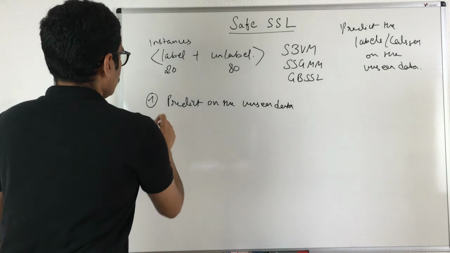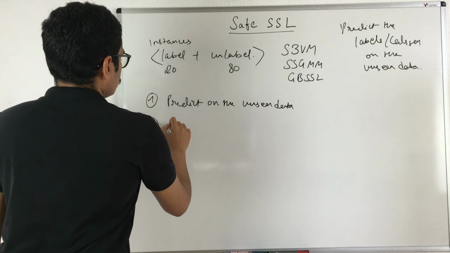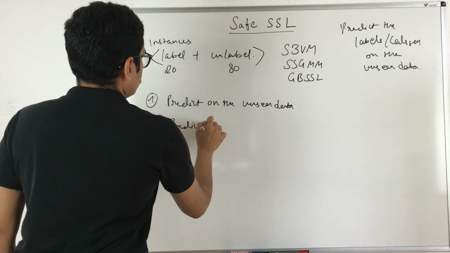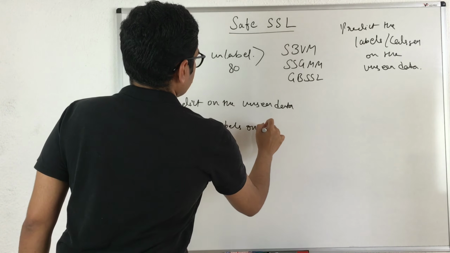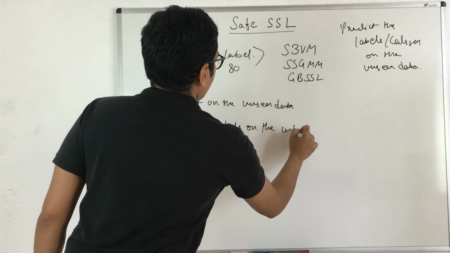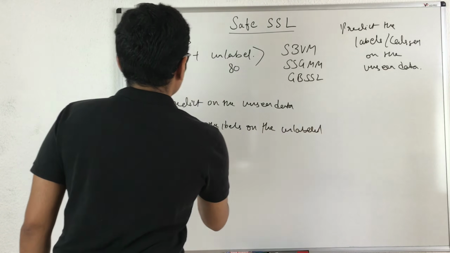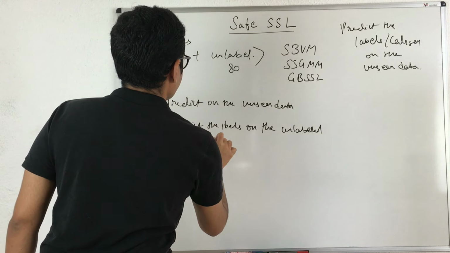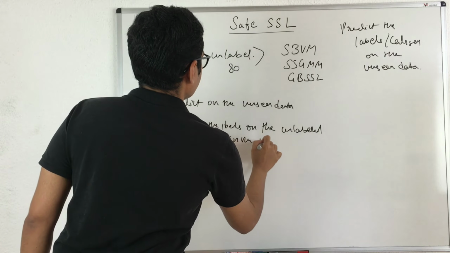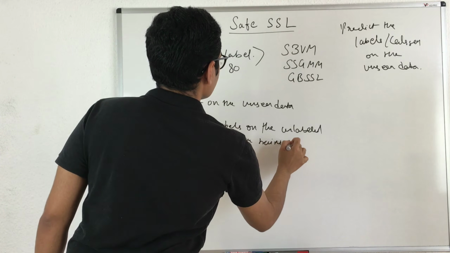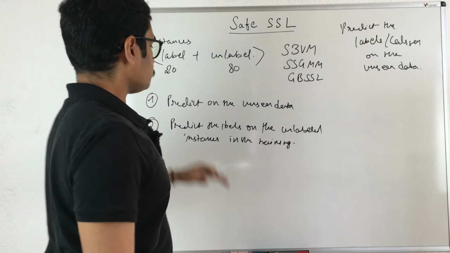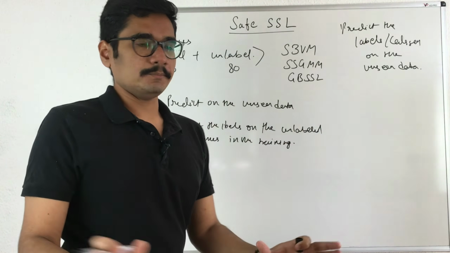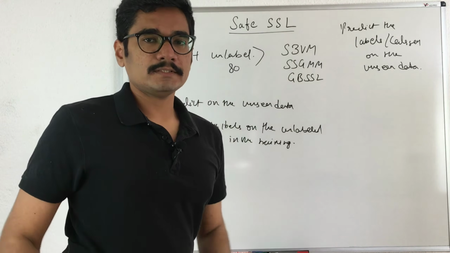And the second is to predict the labels on the unlabeled instances in the training data. I hope you get the problem that we are trying to find. The first one is simple, that is the usual supervised scenario.